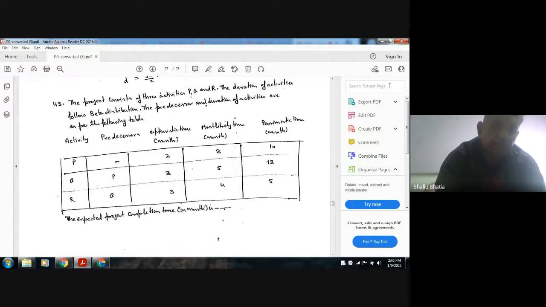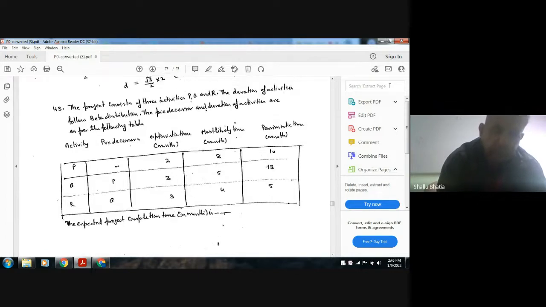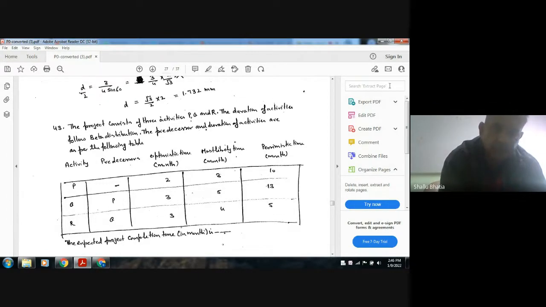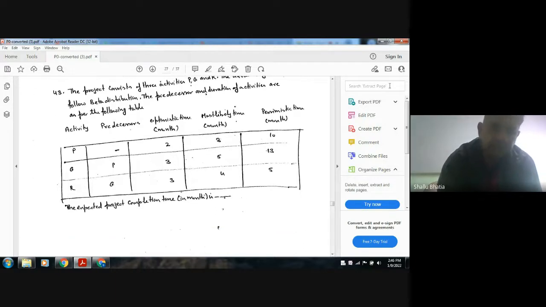Next, the project consists of three activities P, Q, and R. The duration of the activities follow beta distribution. The predecessor and the duration of activities are as per the following table. Okay, the activity, predecessor, optimistic time, most likely time, pessimistic time. This is activity P, and then Q, then R, and Q is after P, and R is after Q. So here optimistic times are 2, 3, 3, 3, 5, 4, 10, 35.